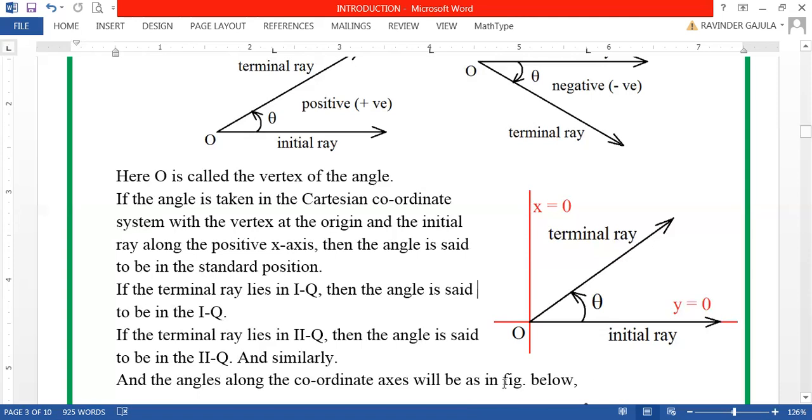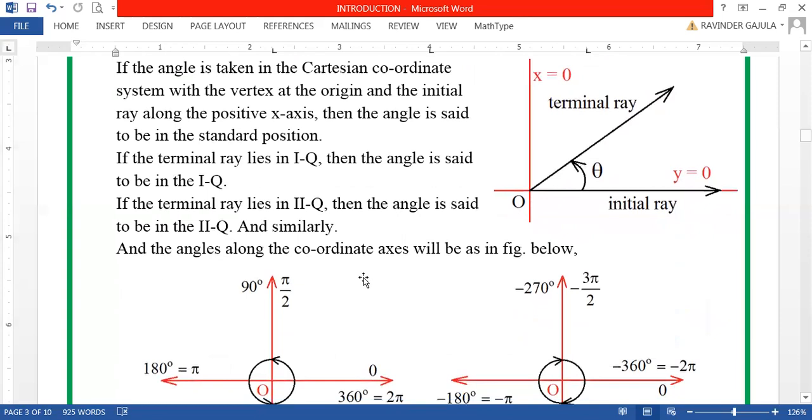In both the ways you can measure the rotation, but normally the angle will be measured in counterclockwise direction, unless otherwise required. Okay.